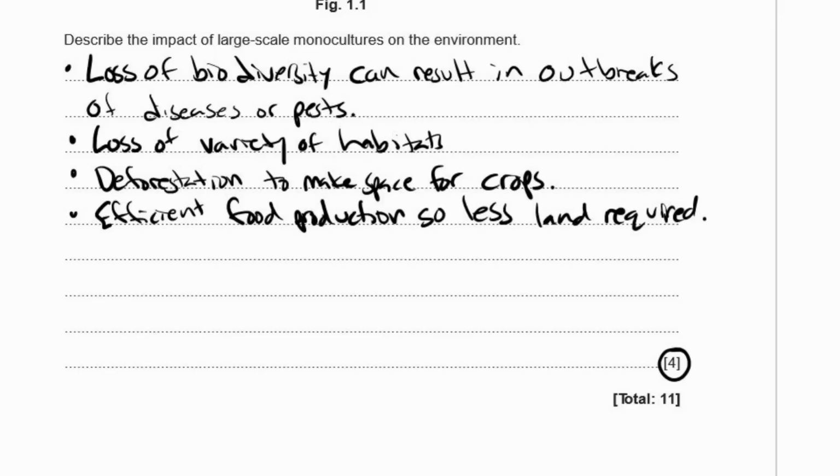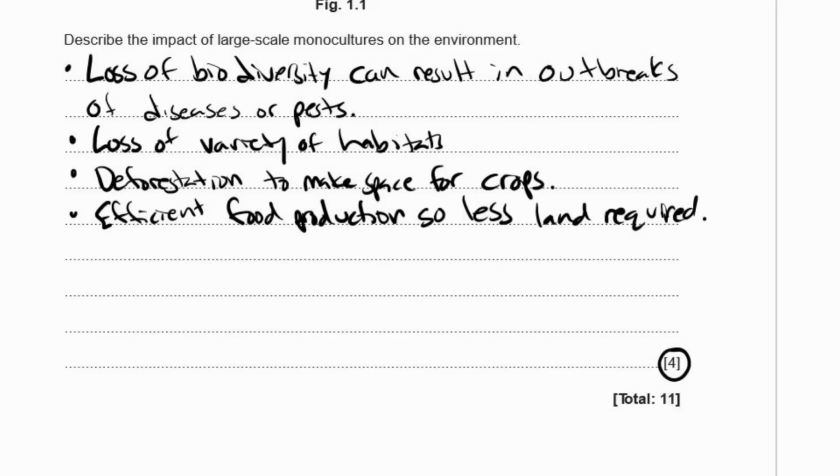Another thing that can happen is that because those plants are sucking up a lot of water, it can result in decreased water in the soil and desertification, turning it into a desert. It can also cause soil erosion. Okay, and another thing that can be the result of large-scale monocultures on the environment is that these crops generally use a lot of pesticides, and pesticides can move with the wind.